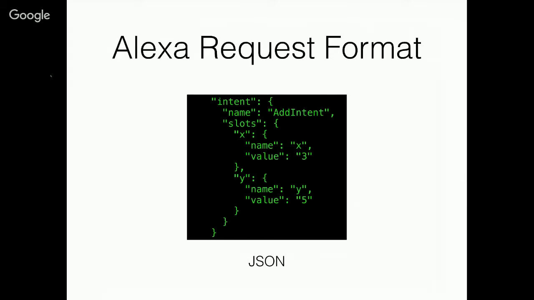So when you speak to the Echo, the Alexa service sends your skill JSON over HTTP. Here you can see a portion of that JSON payload. Each skill can have one-to-many intents. Here, add intent is being passed to our skill with slots X and Y, and the values 3 and 5. So I'll just keep that up for a second so you can look at it. You can see that there's an intent, and it's got the 2 slots.